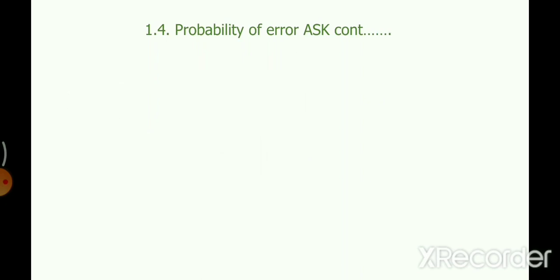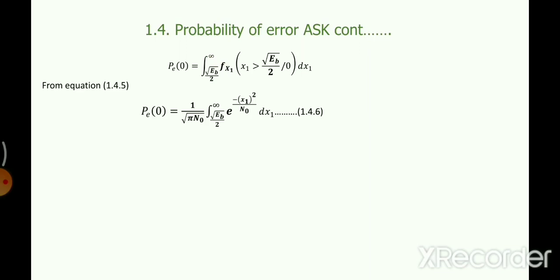So to find the probability of error, as I told you, you take the area of the PDF. Whatever PDF we have found, you just find the area. Since in our constellation diagram anything greater than root of EB by 2 will be taken as bit 1, the lower limit is this and the upper limit is infinity. After putting the value from the previous equation we get this here.